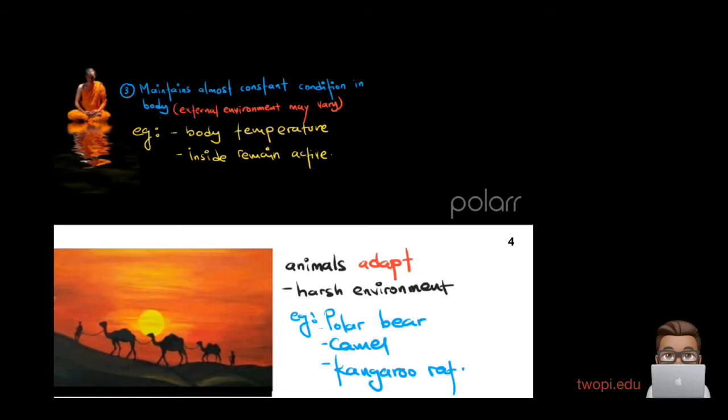So no matter what happens outside, your body temperature is still 37. Now let's talk about these animals which live in harsh environments, too hot or too cold sometimes. Polar bear, camel, kangaroo rat. These animals are well adapted to where they live because of homeostasis.